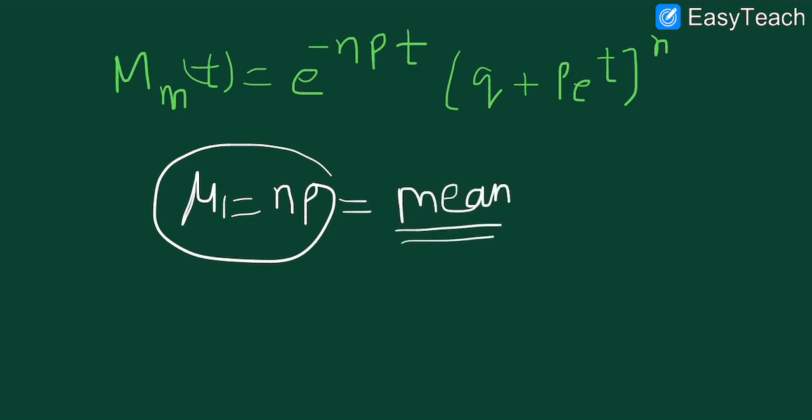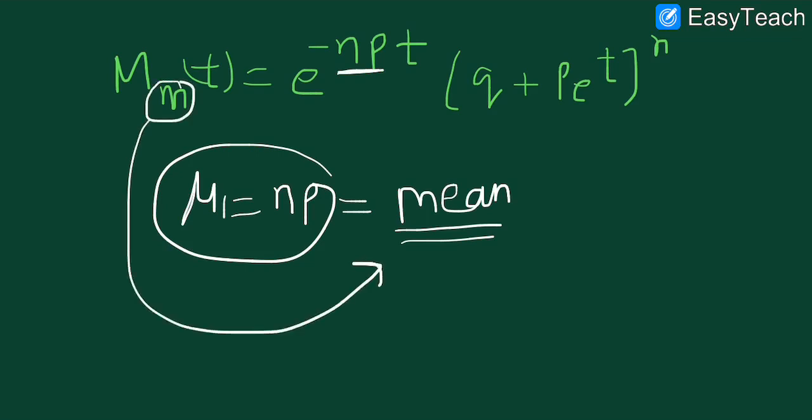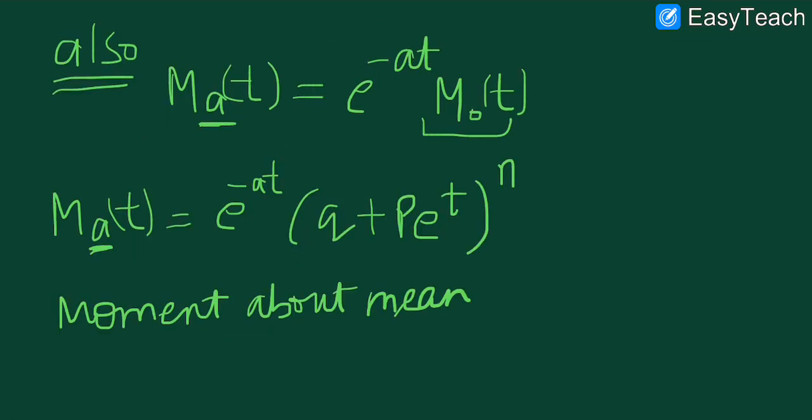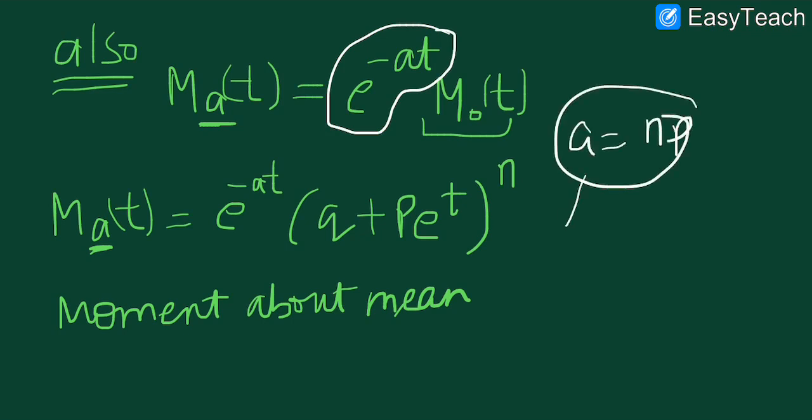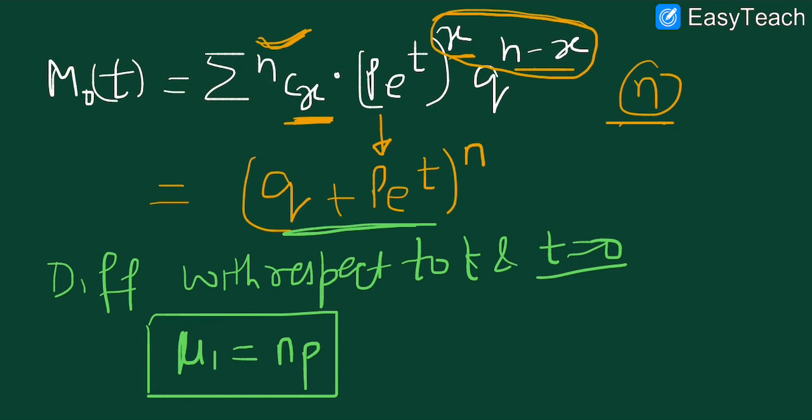So the value of x has been replaced by the value of mean, here by np. So I hope this is clear. Using this formula, e power minus at, now a has been replaced by np because a is the mean. Now we are interested in finding the moment about the mean, and the mean is given as np.